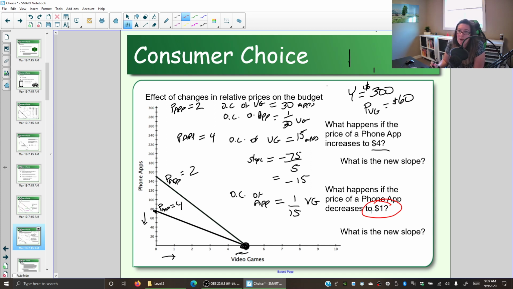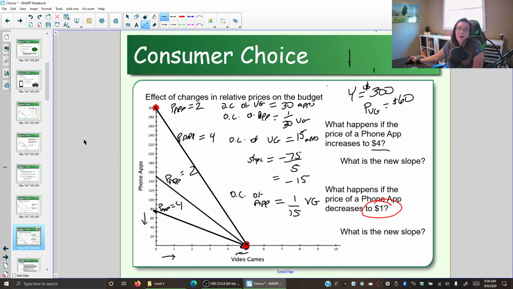Well, if we have $300 and we spend all $300 on video games that are still $60, then the amount of video games that we can afford is still 5. If we spend all $300 on phone apps and they're now $1, we can afford 300 of them. So when we connect the dots